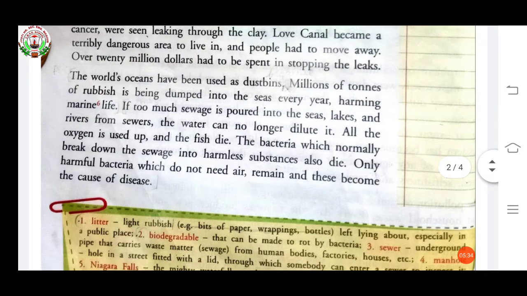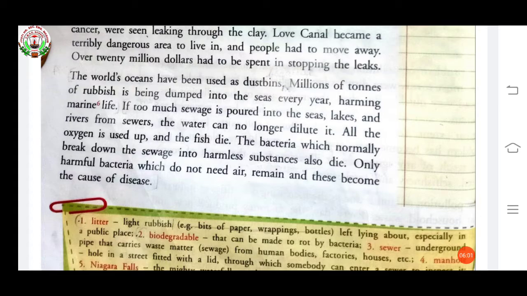Now, the world's oceans have been used as dustbins. Millions of tons of rubbish is being dumped into the seas every year, harming marine life. If too much sewage is poured into the seas, lakes, and rivers from sewers, the water can no longer dilute it.